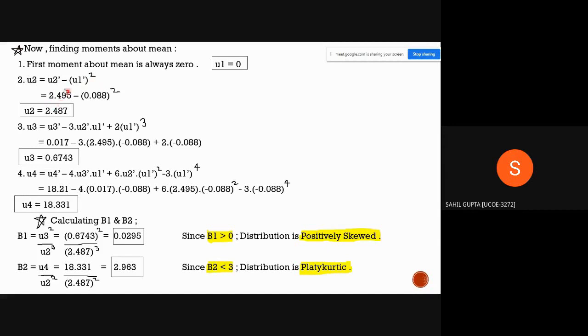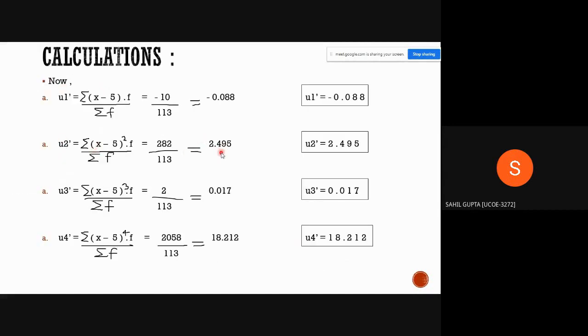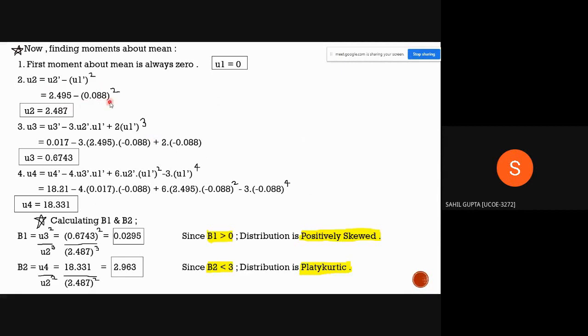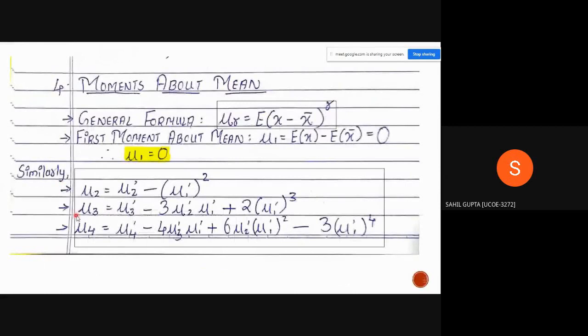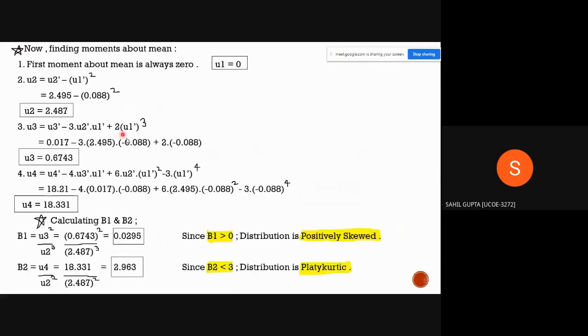So mu2 equals mu2 dash minus mu1 dash the whole square, and now we substitute the values. What's the value of mu2 dash? 2.495. 2.495 minus 0.088 the whole square, which gives us mu2 equals 2.487. Similarly, for mu3, the formula is this, so we substitute all the values here and we get the final value of mu3. So we calculated mu1 equals 0, mu2 equals 2.487, mu3 equals 0.6743, mu4 equals 18.331.